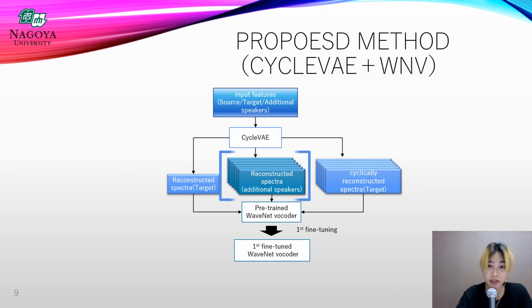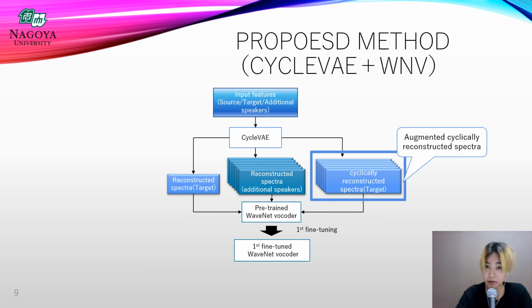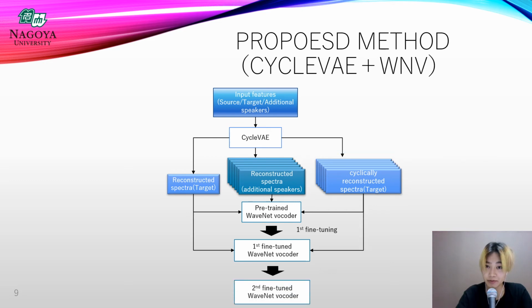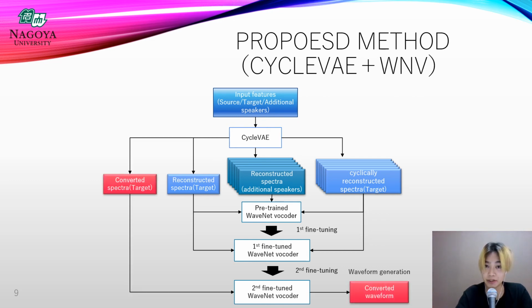Here, the reconstructed features of the additional speakers are expected to act as regularizing data to prevent the model from overfitting. In addition, we conduct data augmentation for cyclically reconstructed features to improve the conversion accuracy. Then, we further fine-tune the first fine-tuned WaveNet vocoder model only with the self-reconstructed features of the target speaker. Finally, we obtain the converted waveform by inputting the converted features to the fine-tuned WaveNet vocoder.